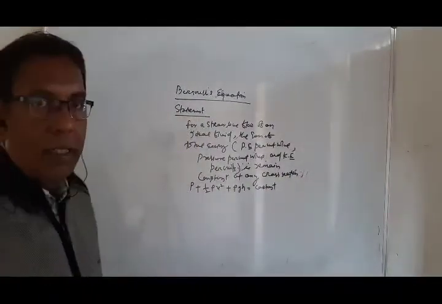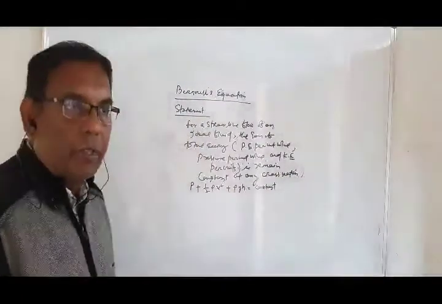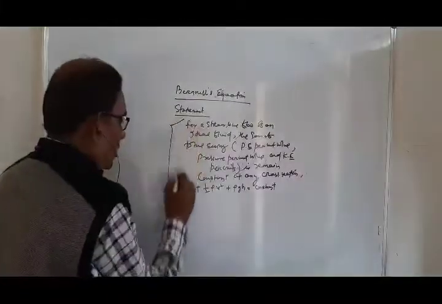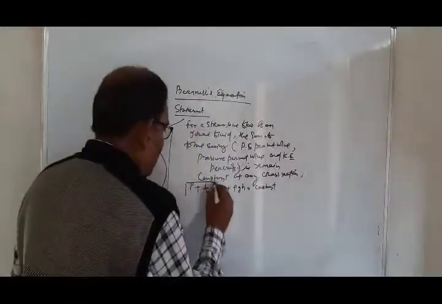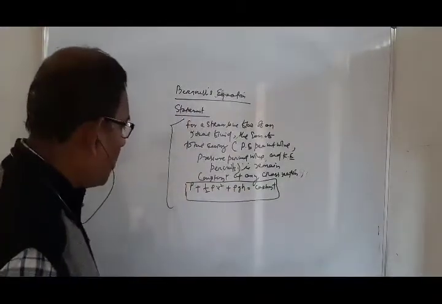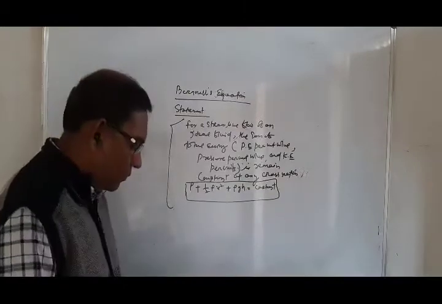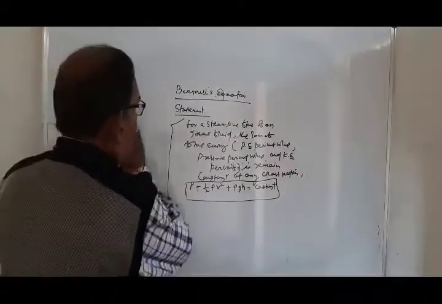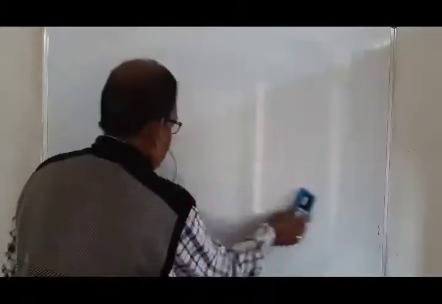Ideal fluid means it is incompressible, irrotational, non-viscous. Okay. This is the equation of Bernoulli: P plus half rho v square plus rho gh. Now come to its derivation.